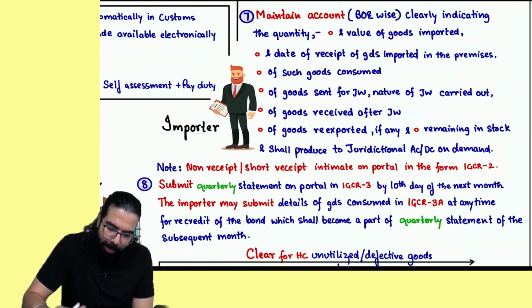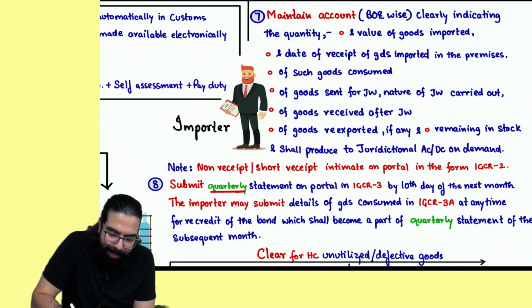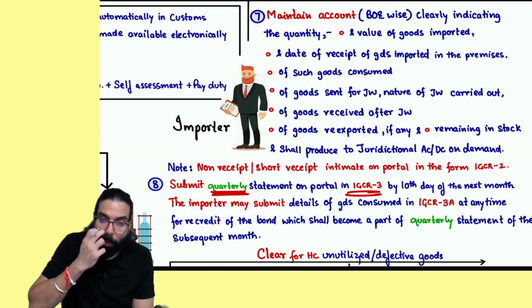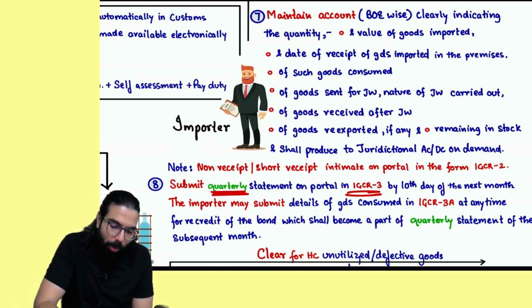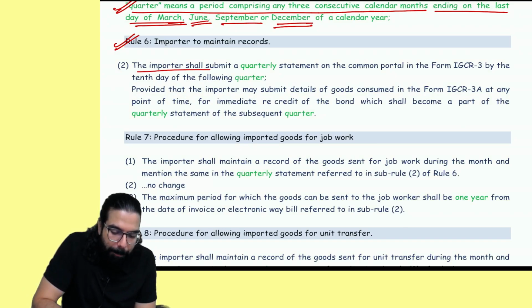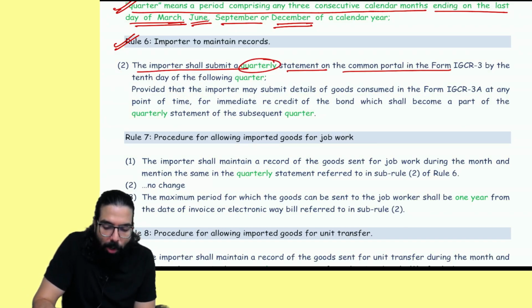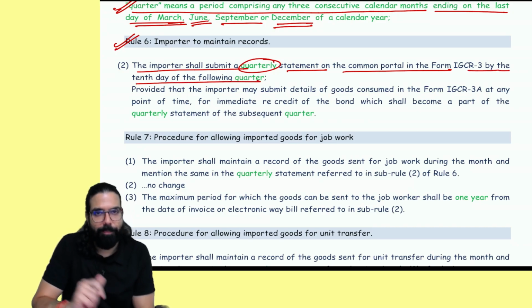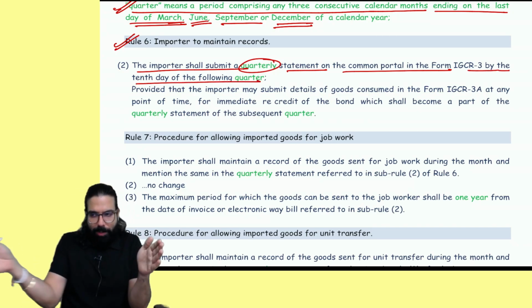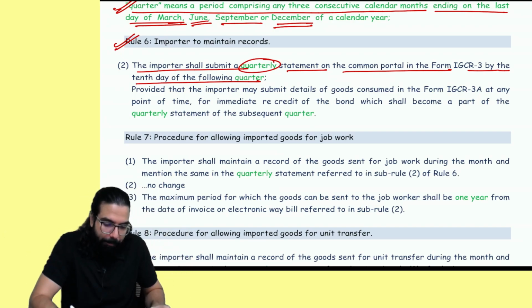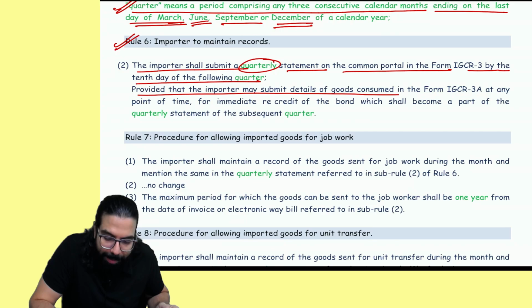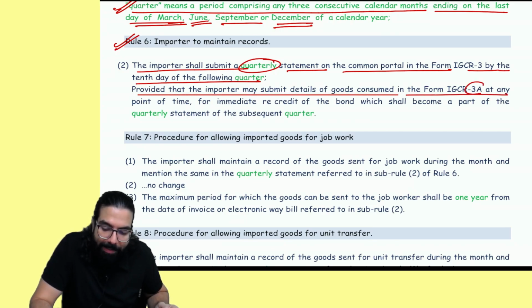This importer, once he has gone ahead, should furnish a monthly statement, which was there, IGCR 3. Now it has become a quarterly statement. Done, sir. So everywhere where monthly was there, the importer shall submit a quarterly statement, which is IGCR 3, by the 10th of every quarter. Once the quarter gets over, he has to furnish IGCR 3. Provided that the importer may submit details of the goods consumed in IGCR 3A.